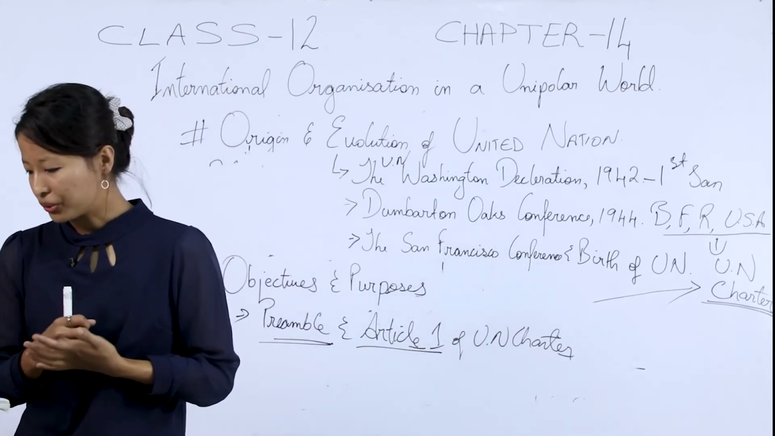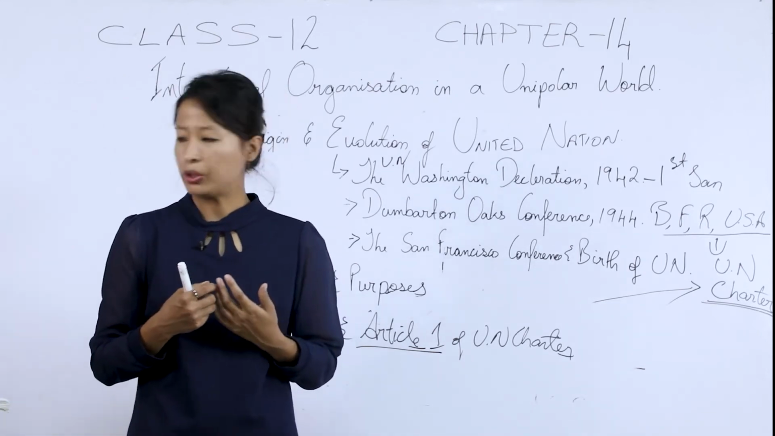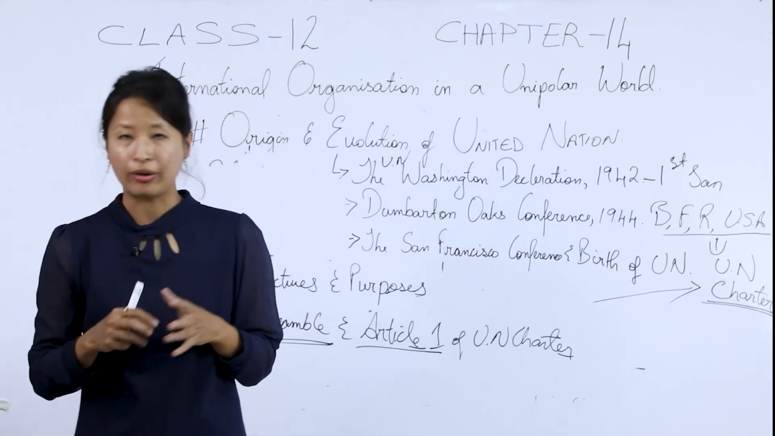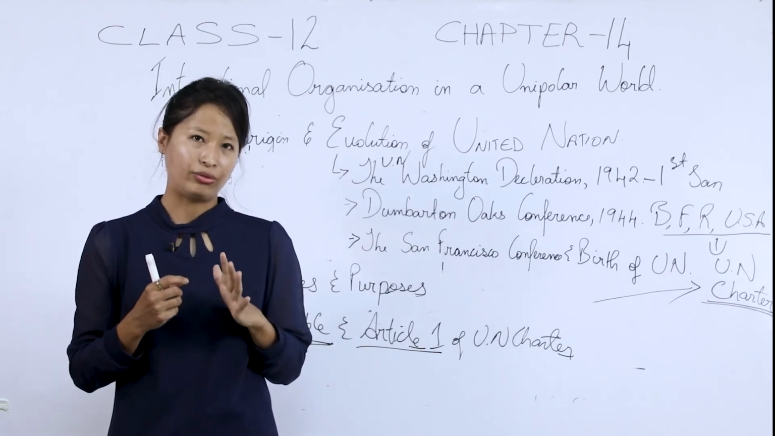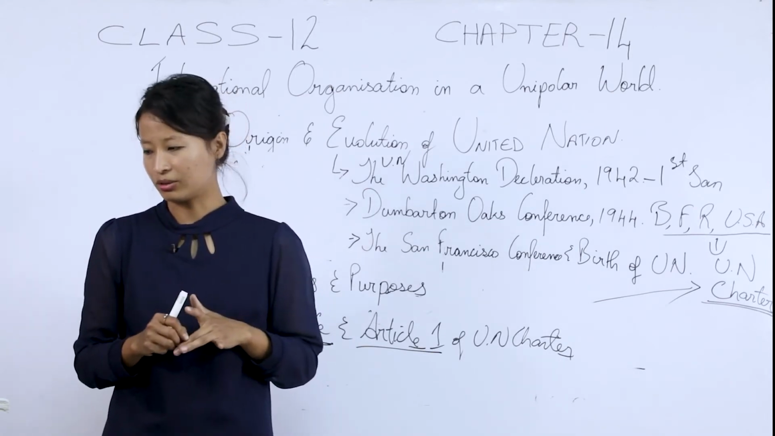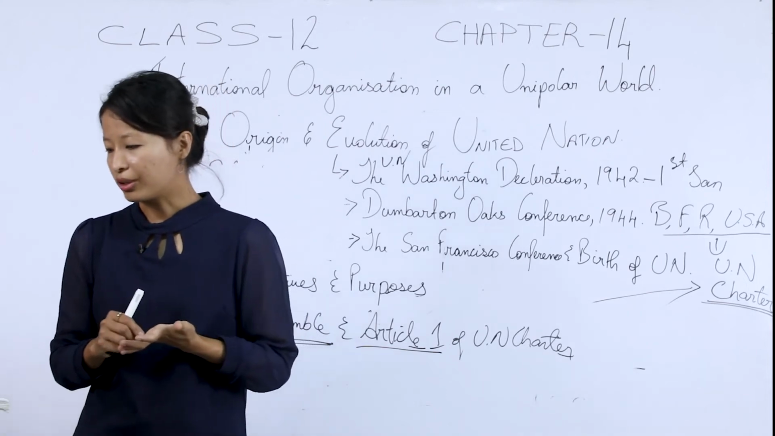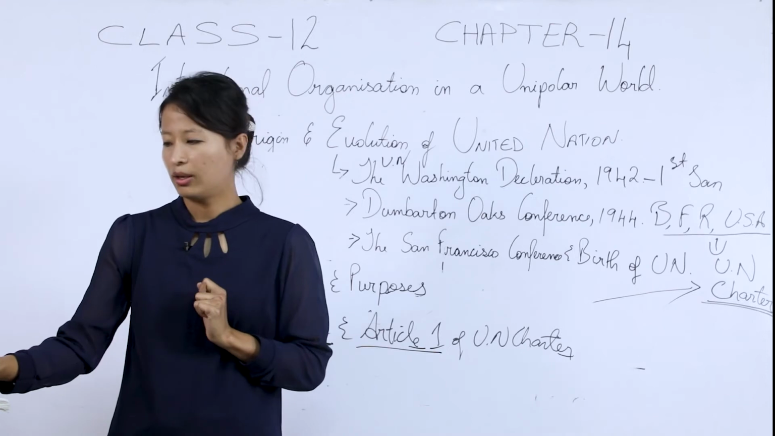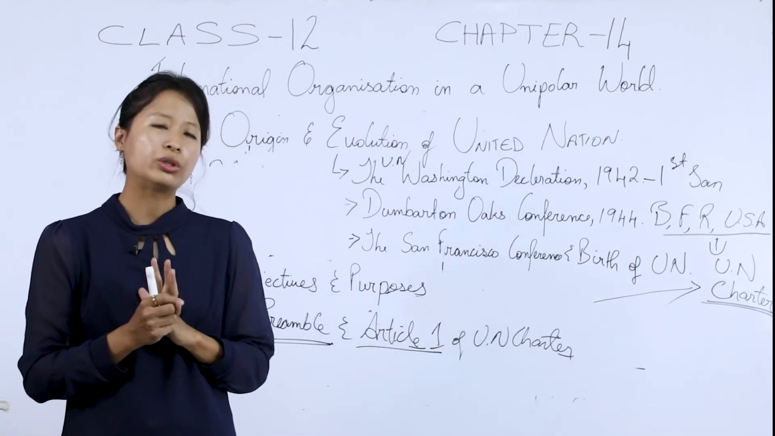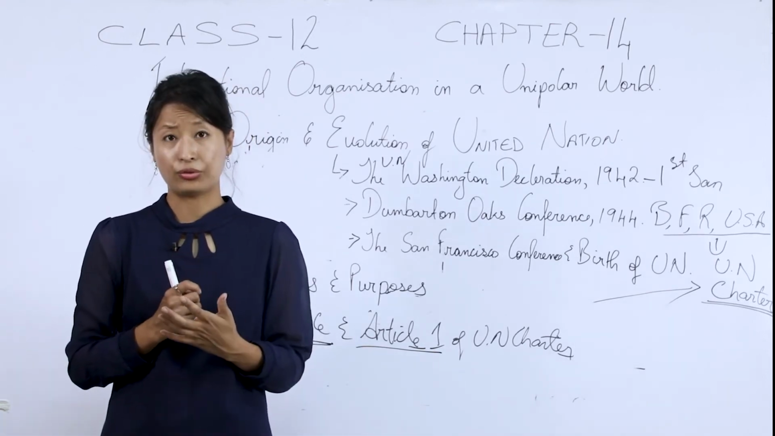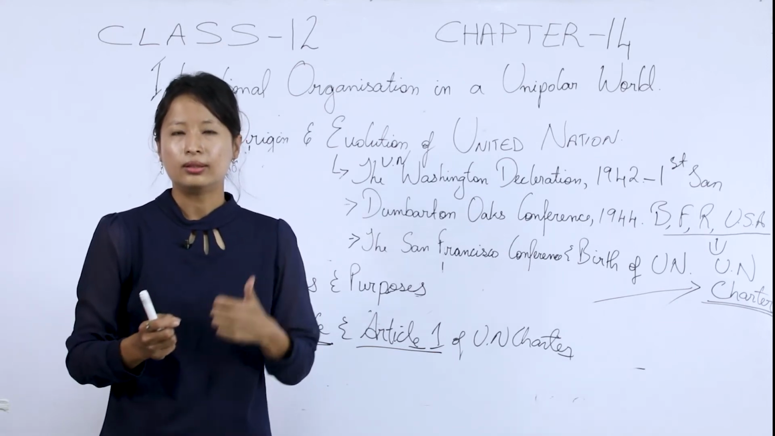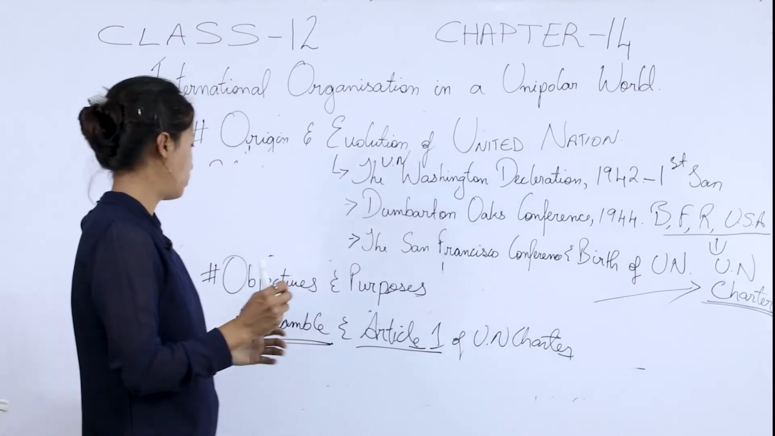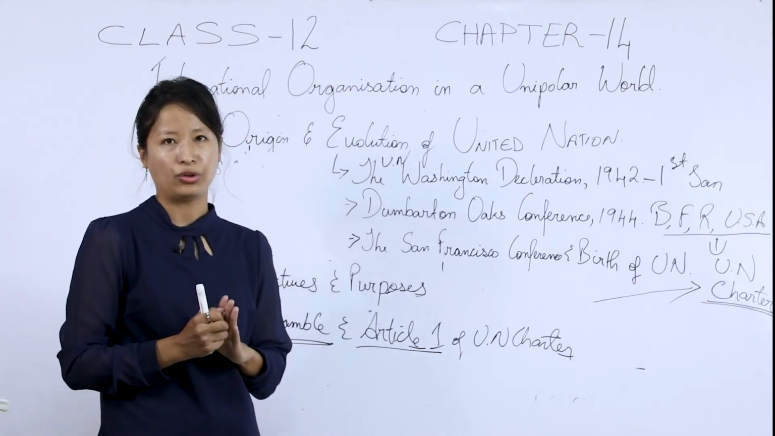Now point number 3 is to develop friendly relations with the nations. Point number 4, we have to achieve international cooperation in the economic, social and cultural fields. Number 5 is to have respect for international law and international treaties. And the last one is to promote and encourage human rights and the dignity of the individual. So these are the 6 objectives and purposes of the United Nations.